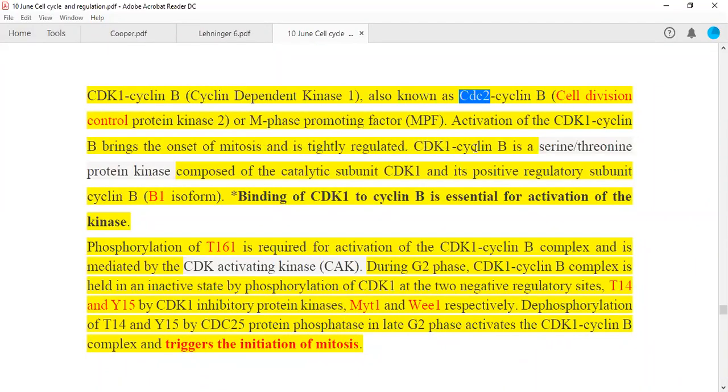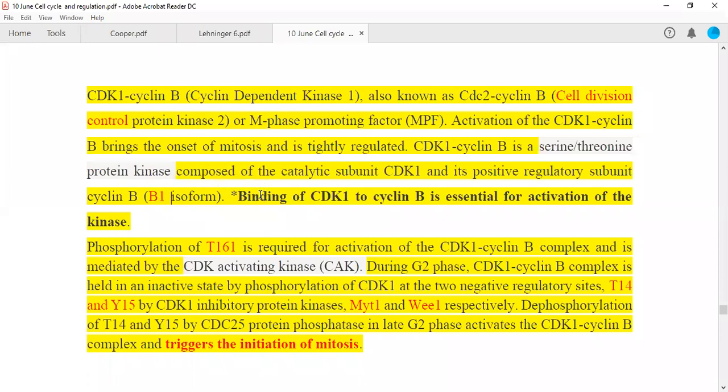Okay. Now CDK1 cyclin B is a serine threonine protein kinase. Yes, it is going to phosphorylate your threonine and sometimes serine also, composed of a catalytic subunit that is made up of CDK1 and a regulatory subunit, which is cyclin B, actually the B1 isoform. Cyclin B has three different isoforms: B1, B2, and B3. Similarly, cyclin D also has D1, D2, D3, whereas cyclin A and E have two isoforms, A1 and A2, E1 and E2 respectively.